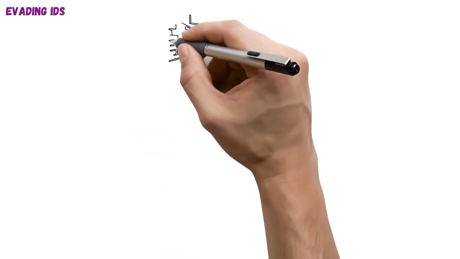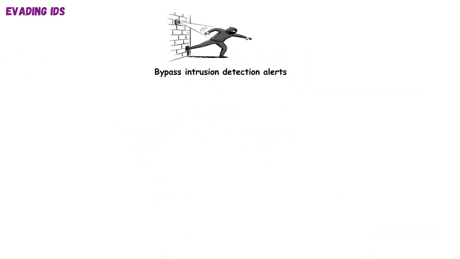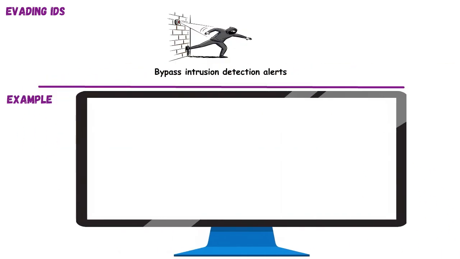Evading IDS. This topic covers how attackers avoid detection by intrusion detection systems during scanning or exploitation. It's like sneaking past a motion sensor using slow movement and distractions, not brute force. IDS detects suspicious packets and activity, but attackers use obfuscation, fragmentation, or decoys to confuse detection. We'll demonstrate this by performing a stealth scan while using decoy IPs and adding random payload lengths.